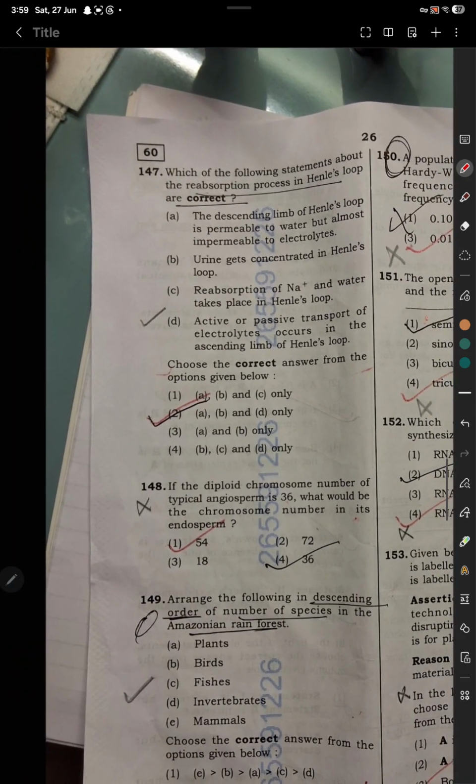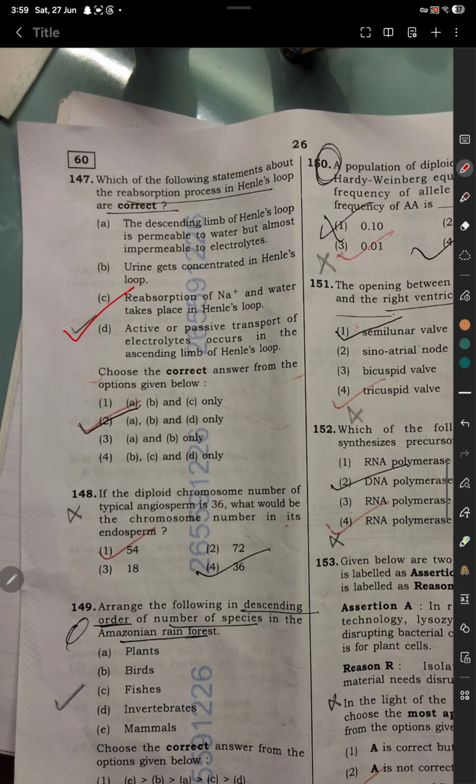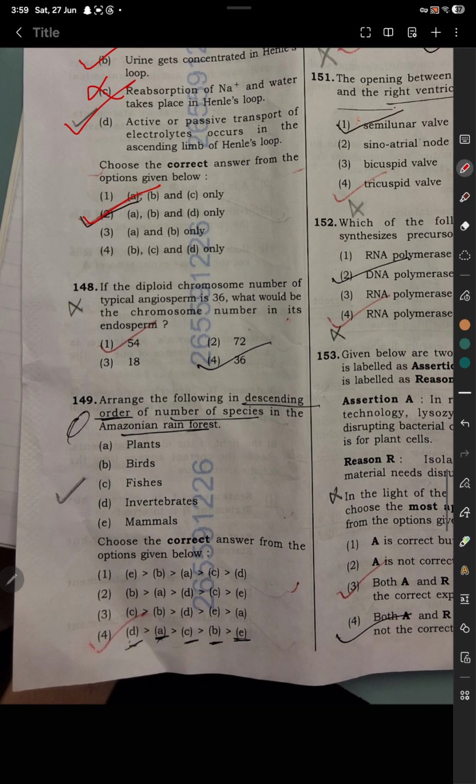Question number 147. Which of the following statements about the reabsorption process in Henle's loop are correct? Option D, B and A are correct. So option number 2 is correct. Question 148. If the diploid chromosome number of typical angiosperm is 36, what would be the chromosome number in its endosperm? Option number 1, 54.